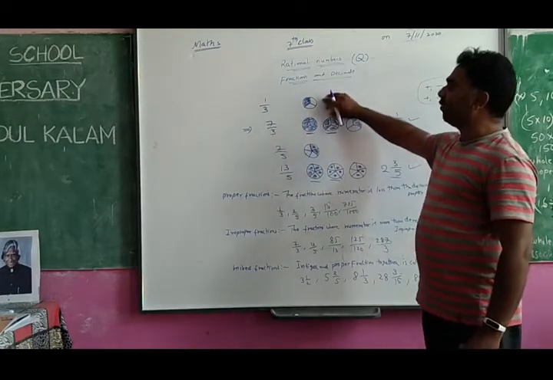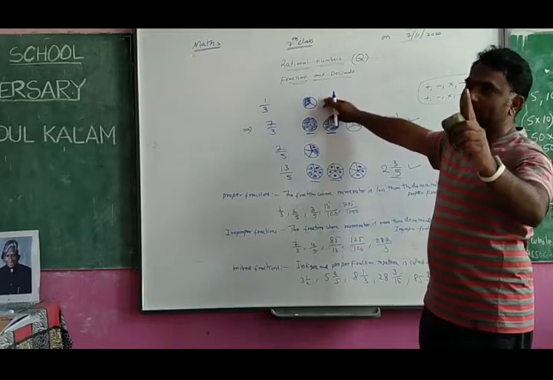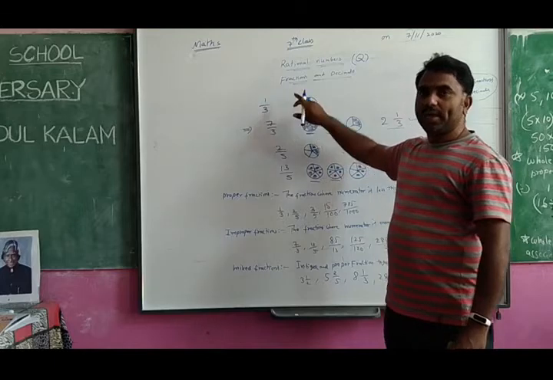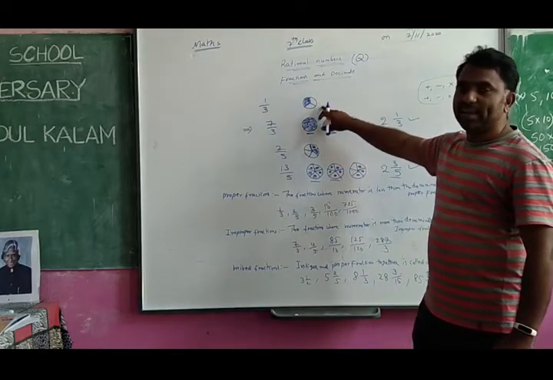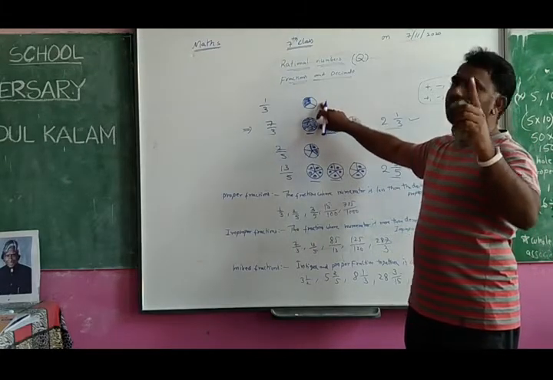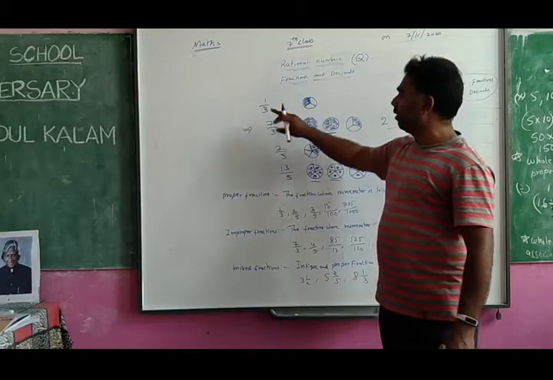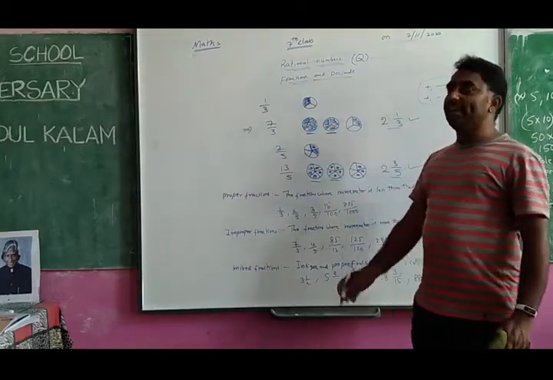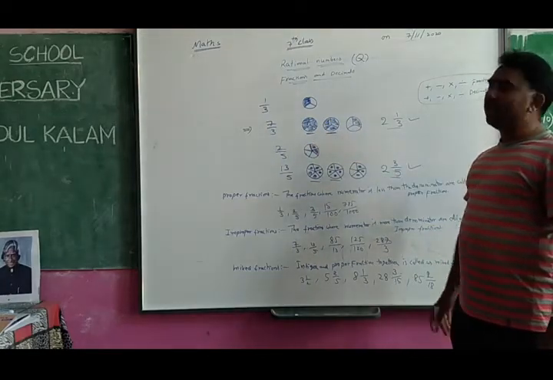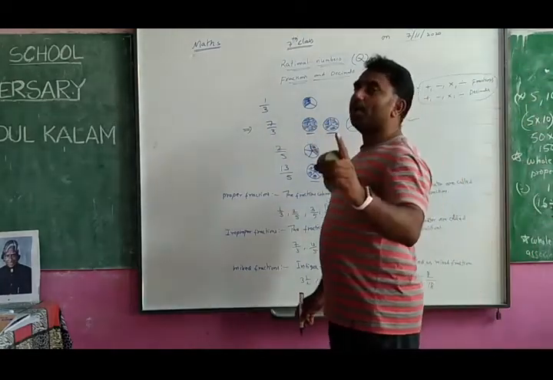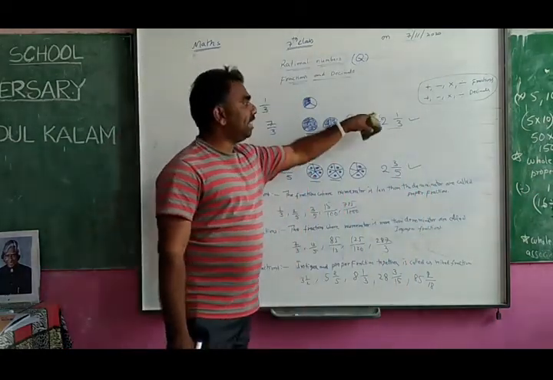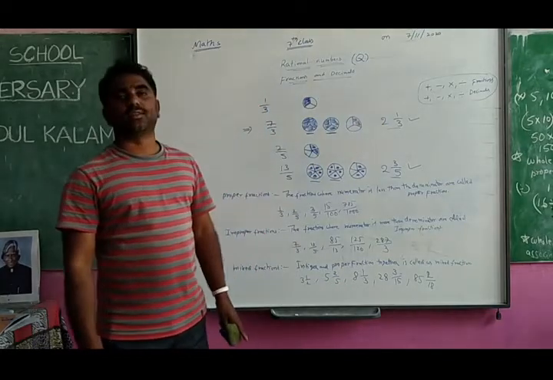Only a single object, we are taking the pieces in one object only, that is called a proper fraction. When we are taking single pieces in a single object only, in one apple only, that is called proper. When we are taking more than one apple or more than one object, those fractions are called improper fractions. And improper fractions we will write in another form, that is mixed fractions.